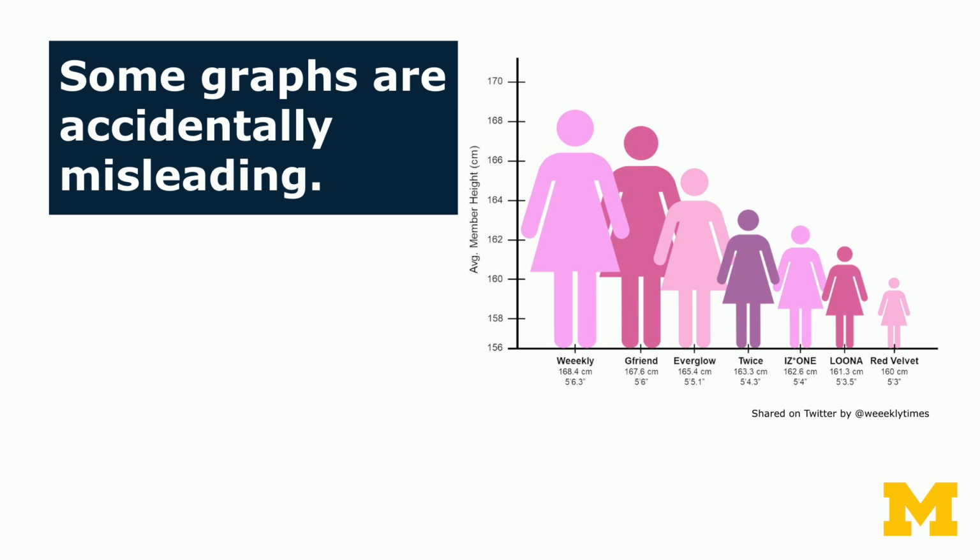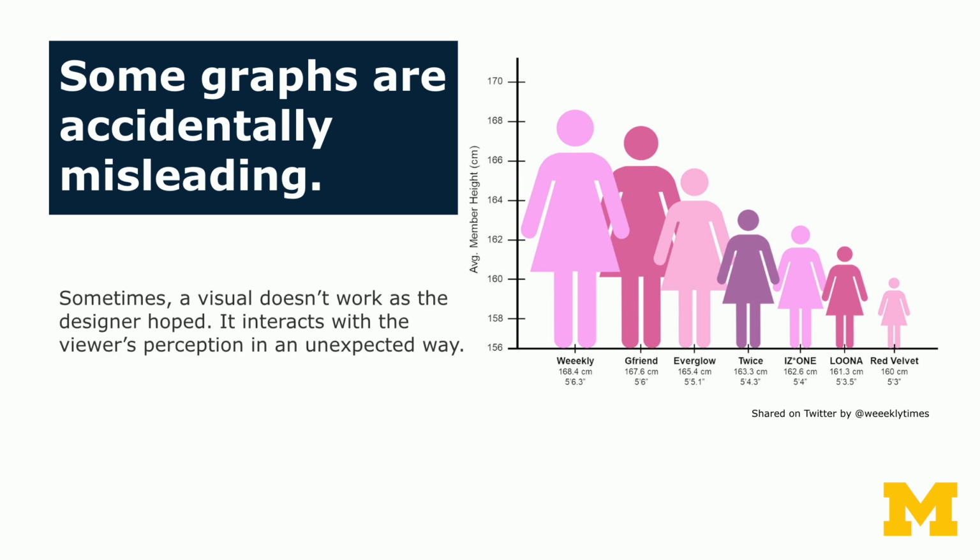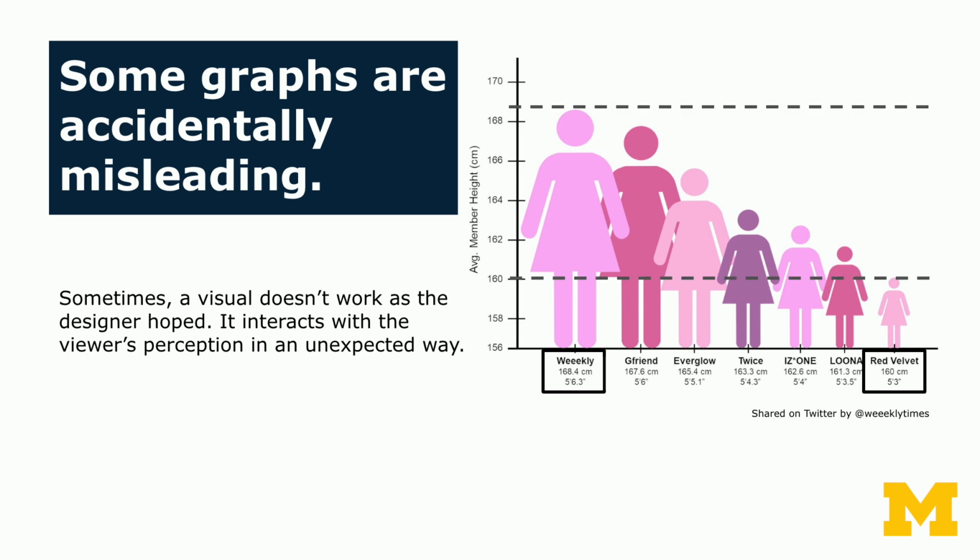But looking at this picture, it seems that the members of Weekly would simply tower over the members of Red Velvet. It looks like they're just completely different scales. And I think what's happening here is that the visual just isn't working as the designer had hoped. So the perception of these different icons creates an impression of just a much larger difference than there really is. So here we can see that if we draw these dashed lines to say, okay, so what's the heights of Weekly and Red Velvet? Wow, that looks like a huge difference.